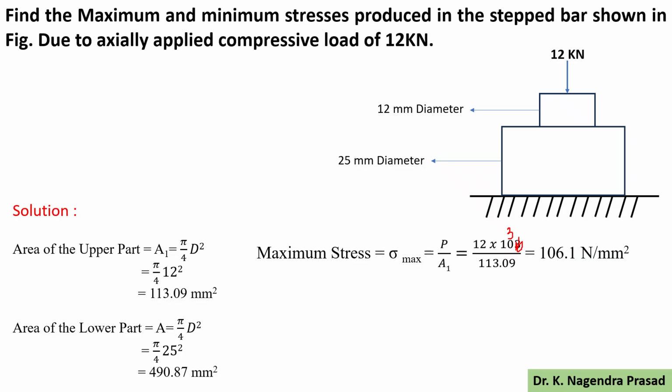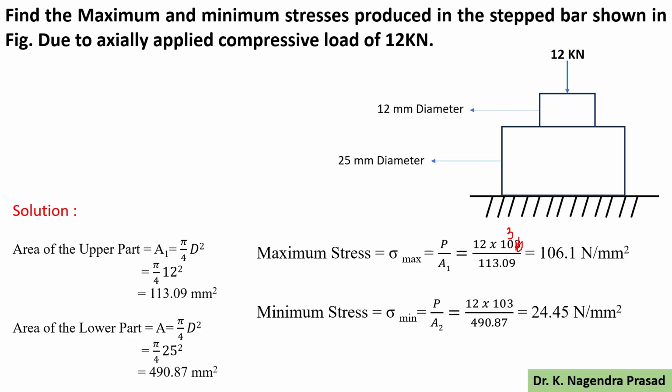Next we have to see the minimum stress in the lower part. For that, P divided by A2. Let's consider A2 as the area of the lower part. We know the P value, 12 into 10 cube, so this is also 10 cube, divided by the A2 value, 490.87. Substitute, we will get the minimum stress value as 24.45 Newton per mm square.